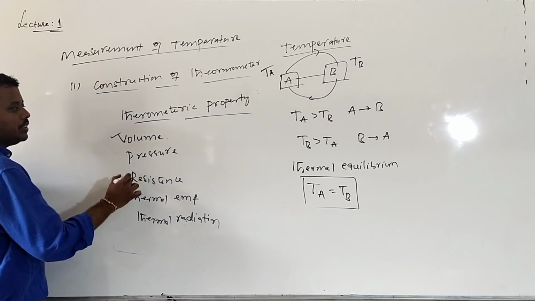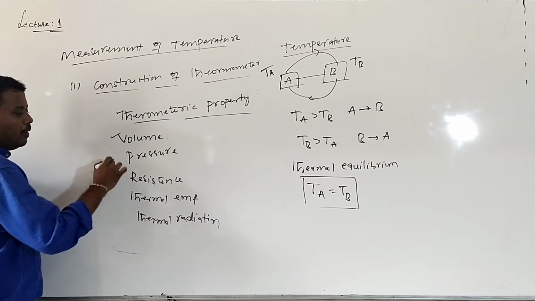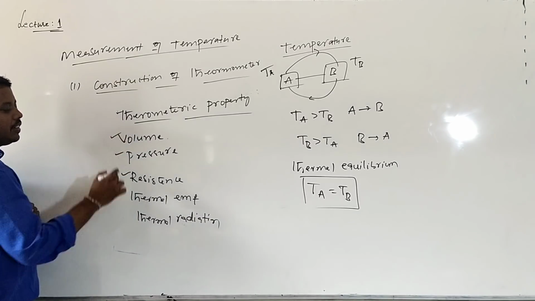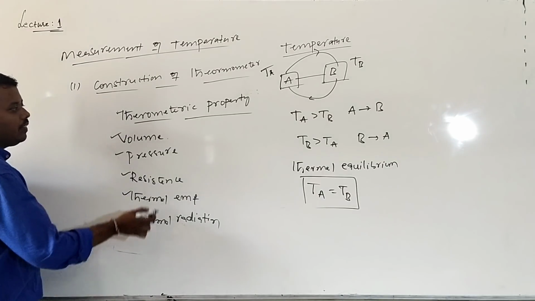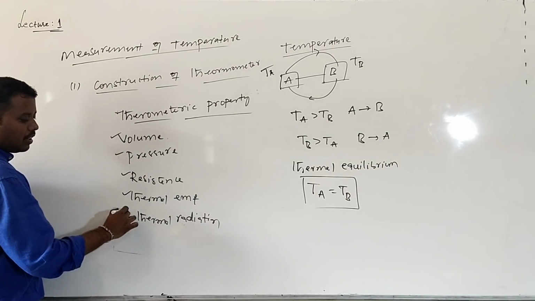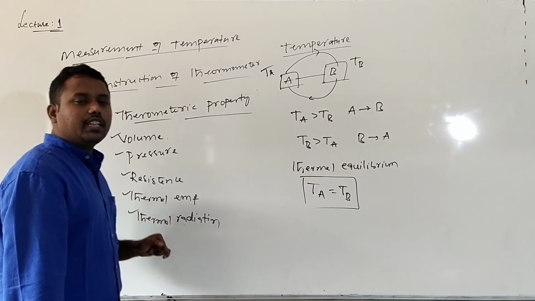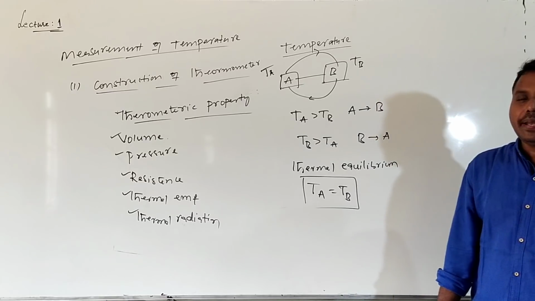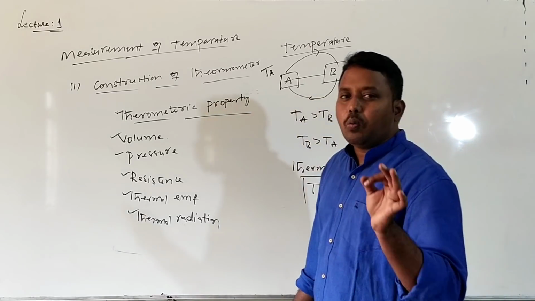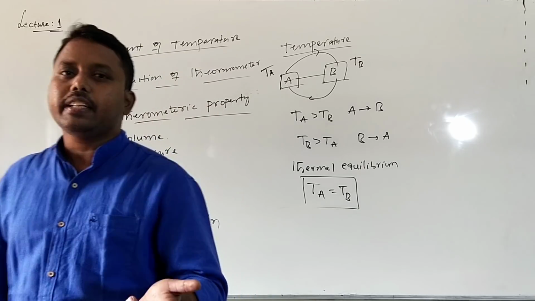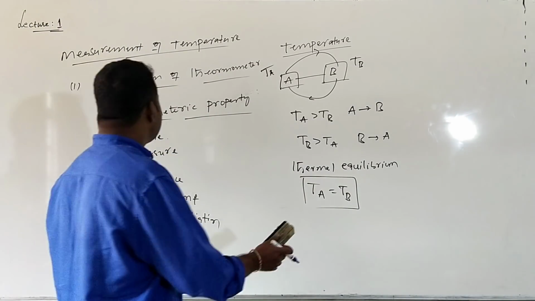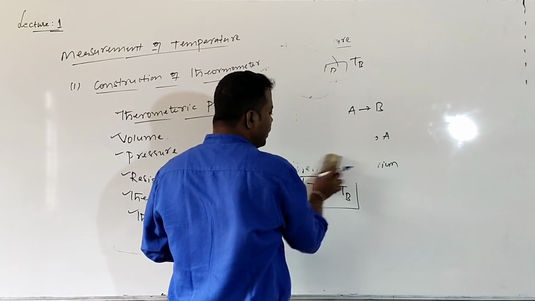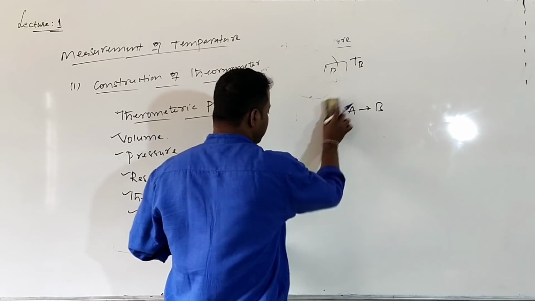Volume changing with the temperature, pressure changing with the temperature, resistance changing with the temperature, thermal EMF or thermal radiation changing with the temperature. First step clear: we need to identify one property of matter which changes linearly with the temperature. This is the first step for the measurement of temperature.